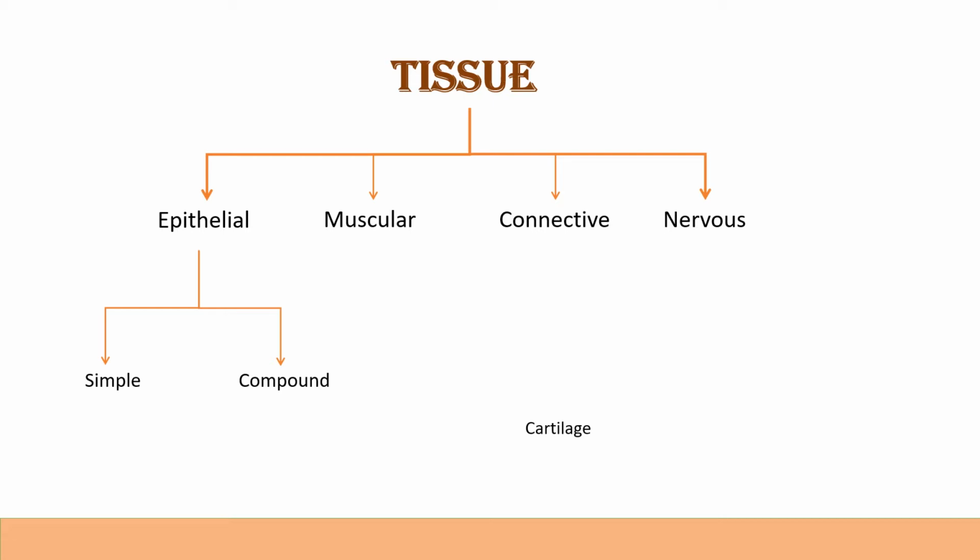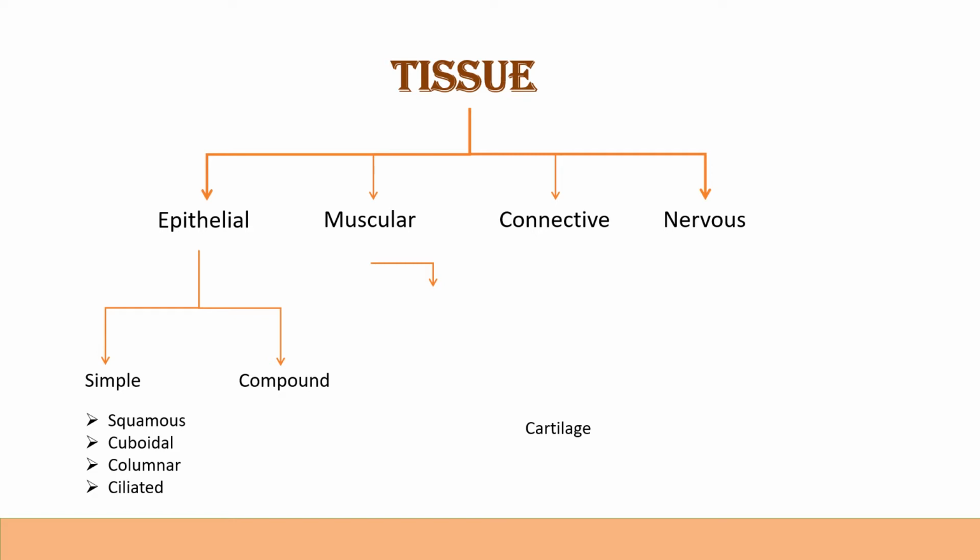Simple epithelium is again categorized into four parts: squamous, cuboidal, columnar and ciliated simple epithelial tissue.